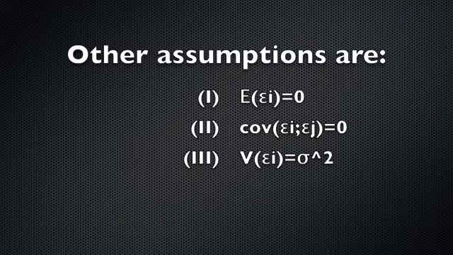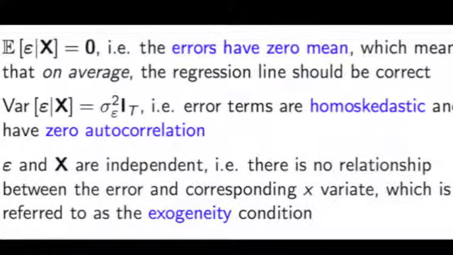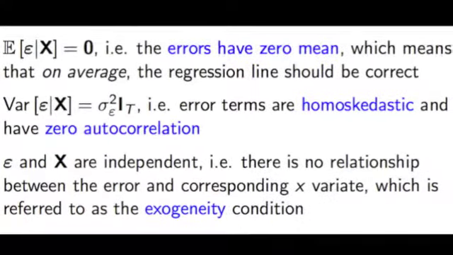The assumptions are: the expected error is 0. The covariance between εi and εj is 0, which means independent errors. And in third place, the error variance is equal to sigma squared.